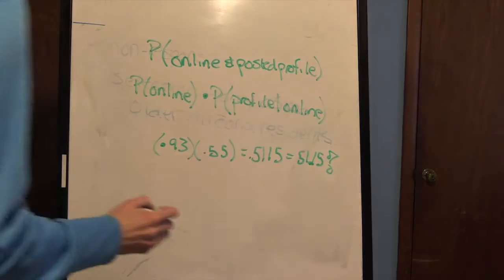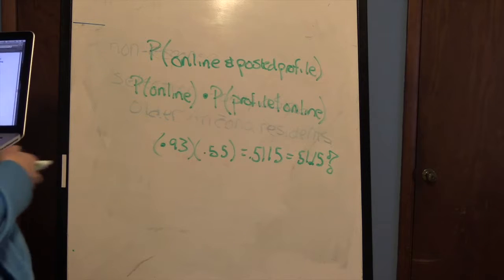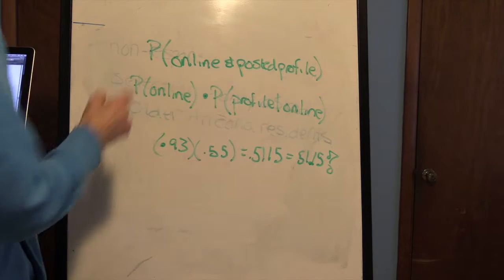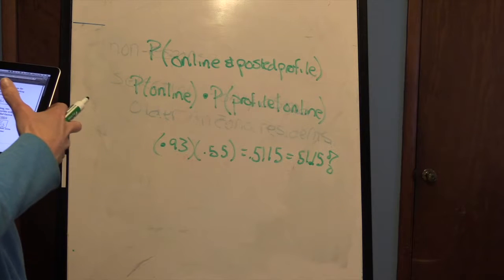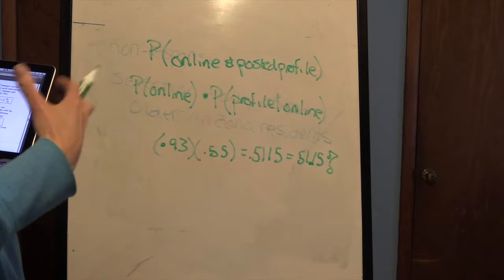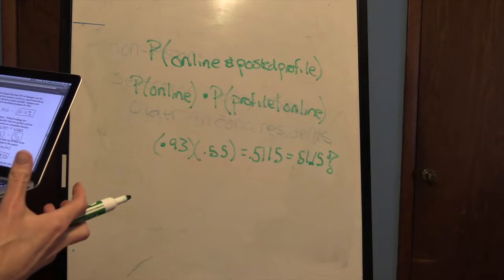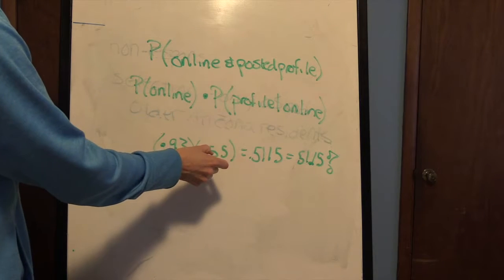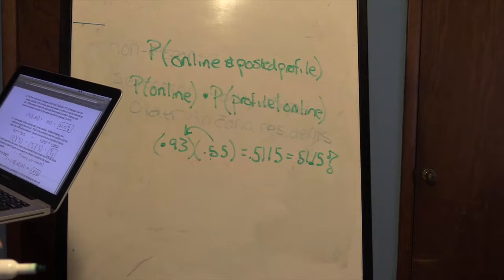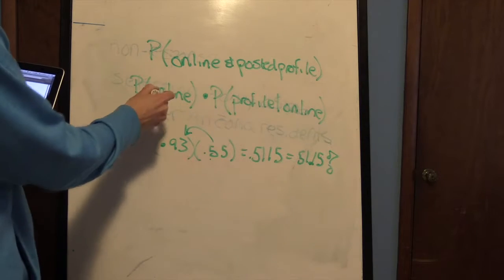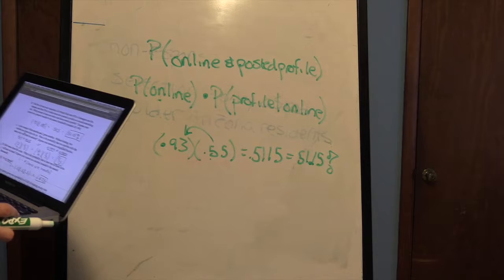or 51.15%. Okay? Again, what we're really saying is we know 93% of teens are online, okay? And 55% of online teens have posted a profile, right? So it's really 55% of this 93%. It's not 55% of all teens. It's just 55% of the teens that are online, okay?